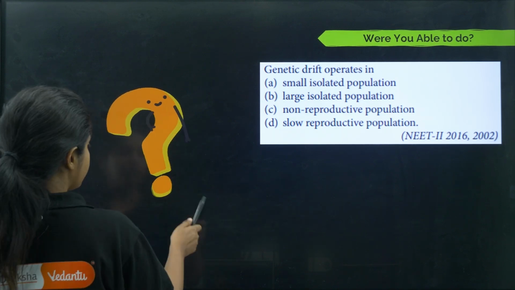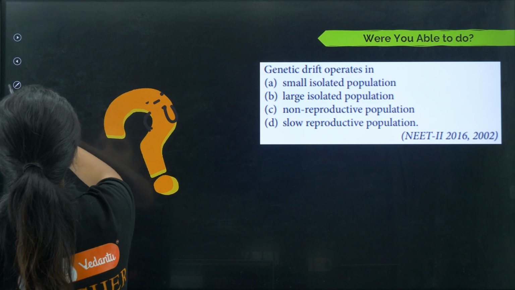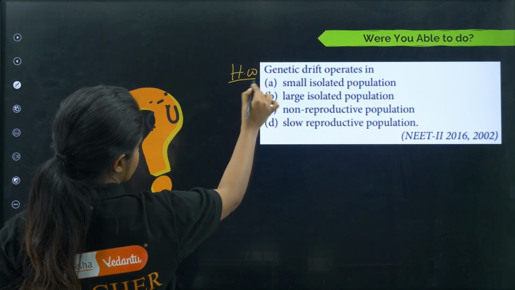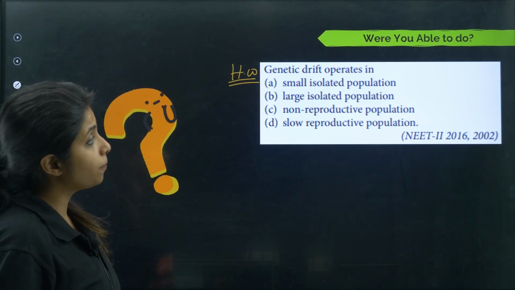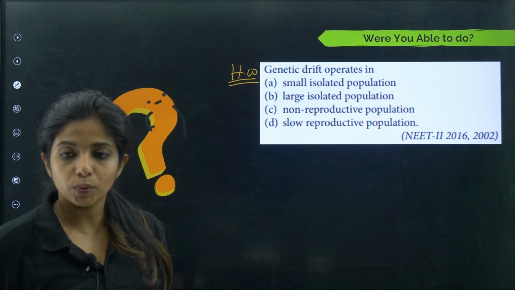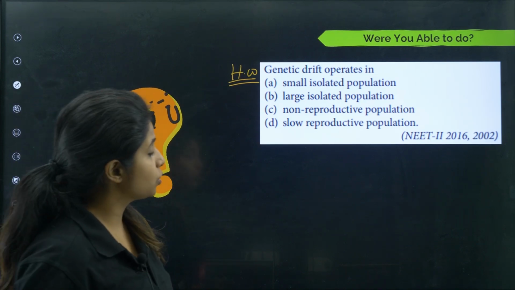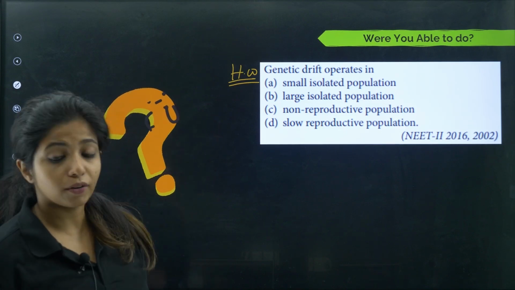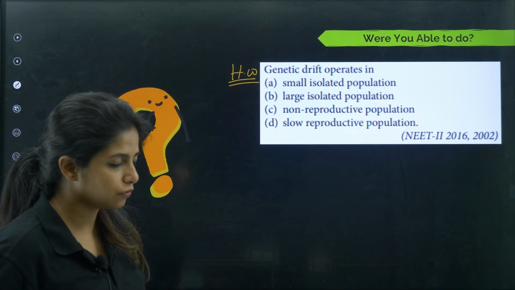Now, I remember I gave my little chutkus a little homework. Let's see who all got it correct. So, genetic drift operates in what? Small isolated population, large isolated population, non-reproductive population, slow reproductive population. What do you mean by genetic drift? That is the first question.